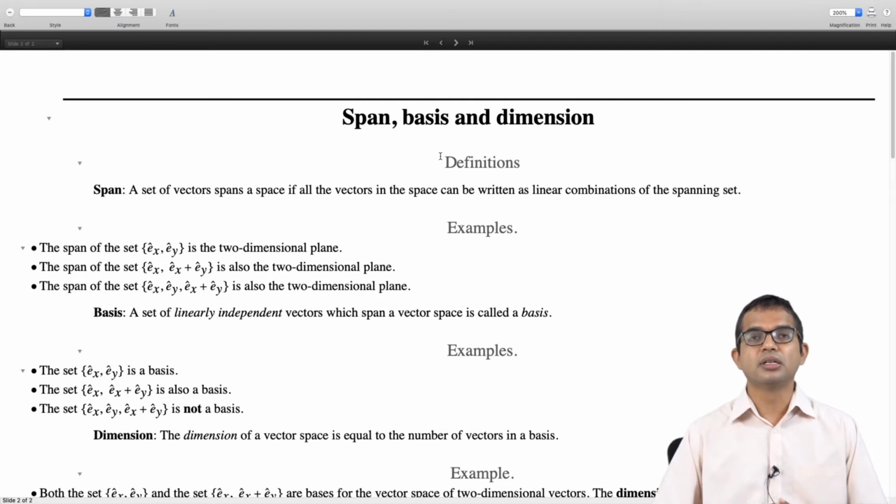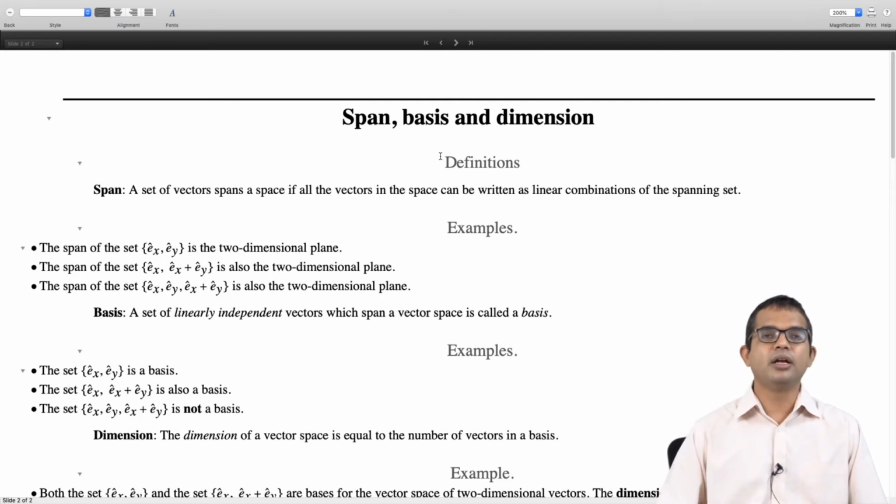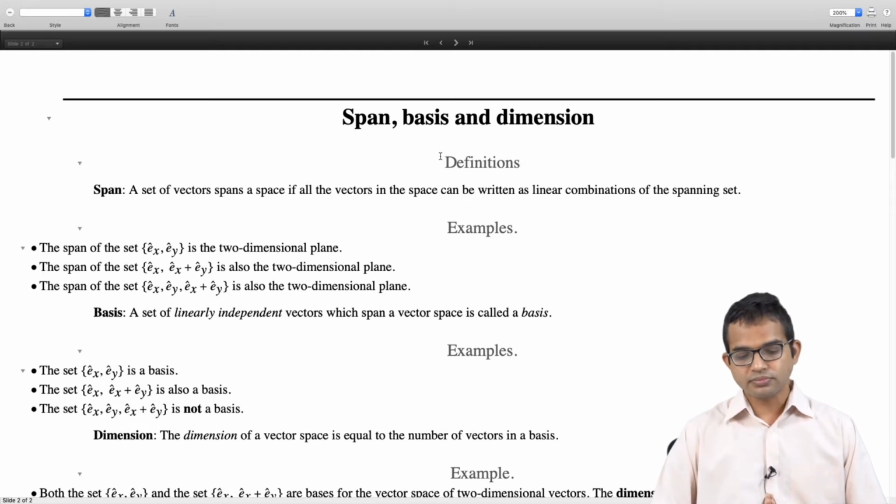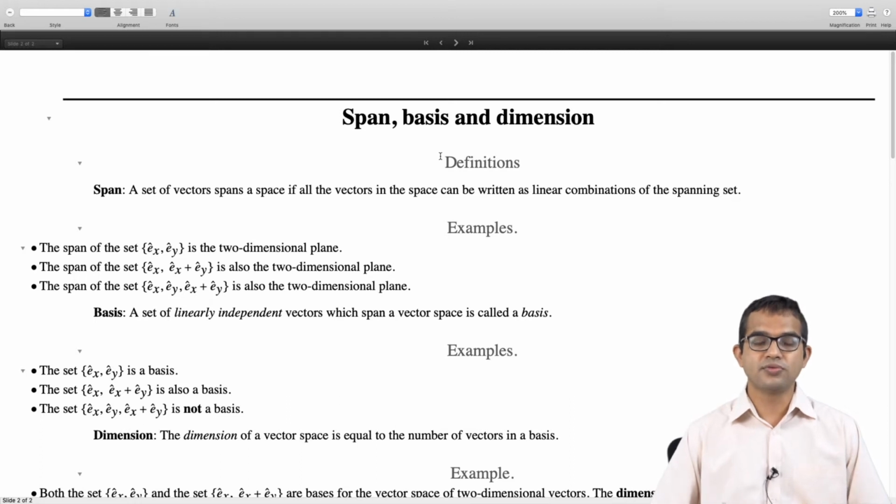So what is this thing that is getting conserved? That is the idea of the dimension of a vector space. The dimension of a vector space is a well-defined object. It is just equal to the number of vectors in any basis. As you have seen, you can think of many different ways. I could have thought of it as Ex and Ex plus Ey, or I could have created a basis made up of Ey and Ex plus Ey, or Ey and 3 times Ex plus 4 times Ey.